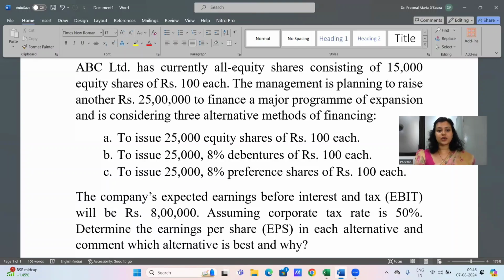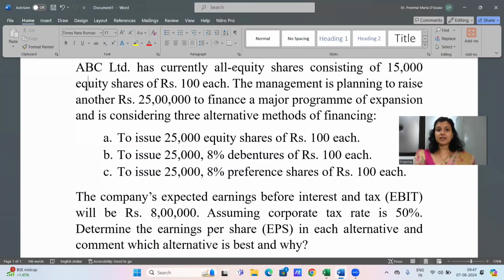Second alternative, to issue 25,000 8% debentures of rupees 100 each. And the third alternative, to issue 25,000 8% preference shares of rupees 100 each. So these are the three alternatives in hand. Which alternative should the company choose in order to raise this extra 25 lakhs that they need?